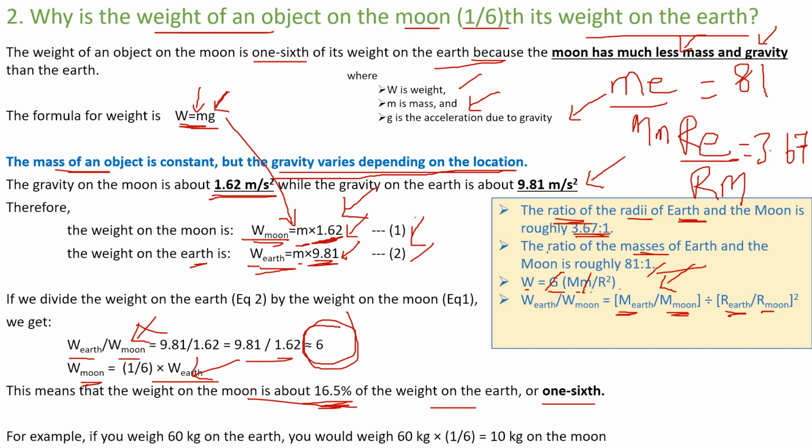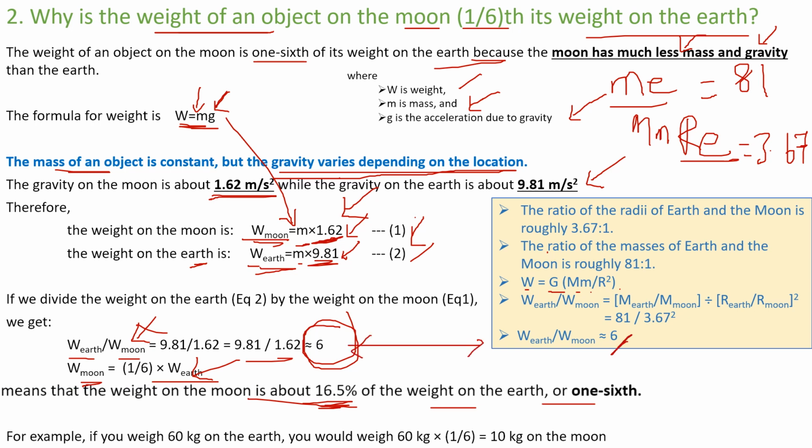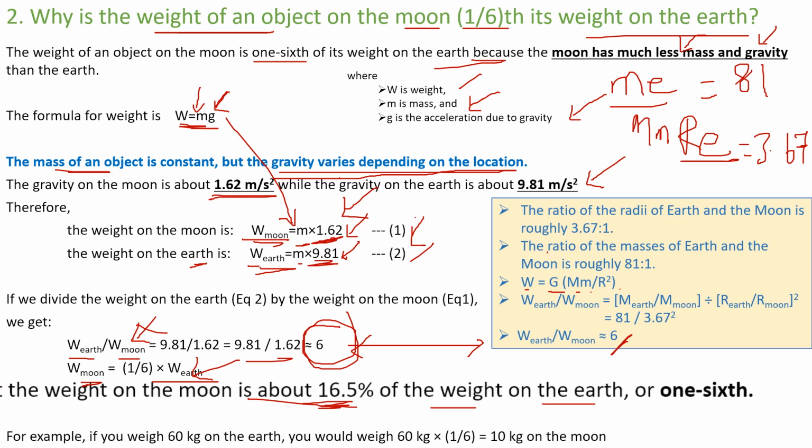Now we do the calculation. The ratio of the mass of the earth to the mass of the moon is 81. The ratio of the radius of the earth to the radius of the moon is 3.67. Substitute them: 81 by 3.67 square. If you calculate, it will be somewhere around 6. See, both ways give the same result. What is the learning? It means the weight on the earth is 6 times the weight on the moon.